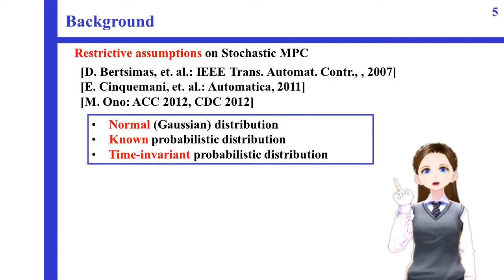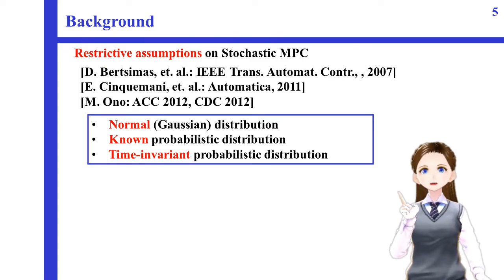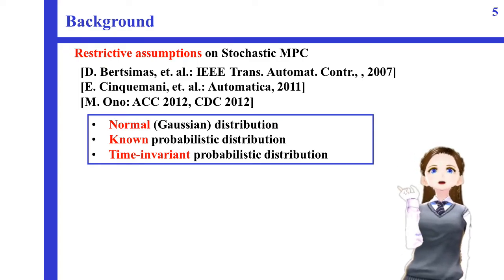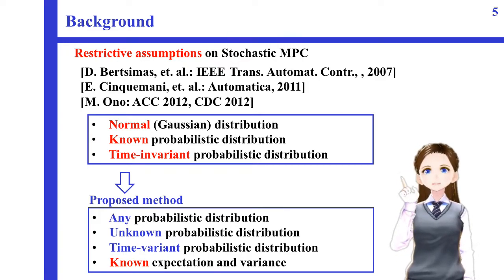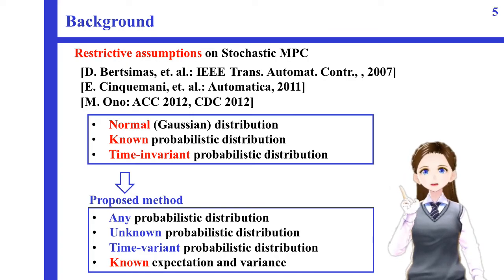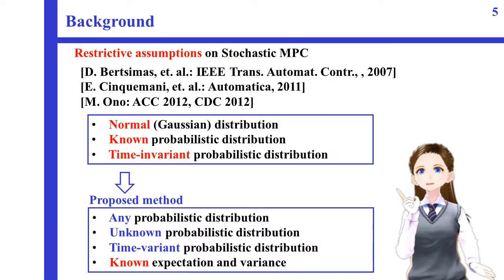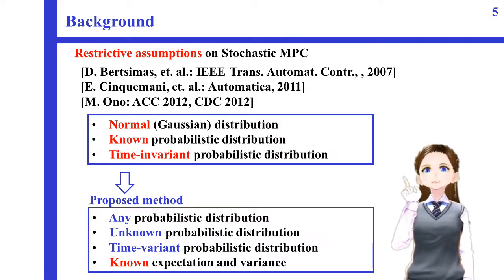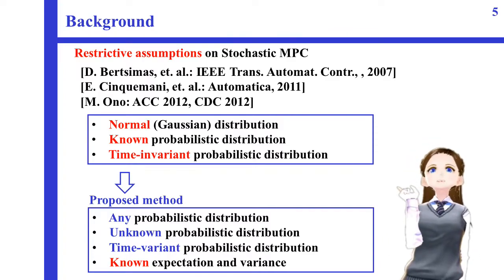Normal Gaussian distribution, known in time invariant probabilistic distribution. These assumptions seem to be restrictive. Therefore, in this study, we propose a method that can be applied for arbitrary, unknown and time-variant probabilistic distribution. Note that restrictive assumptions in the previous studies are considerably relaxed in this study. However, in this study, the expectation and variance of disturbances are assumed to be known.